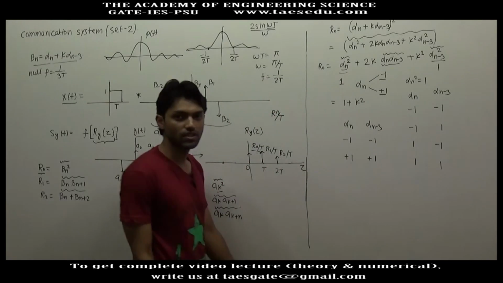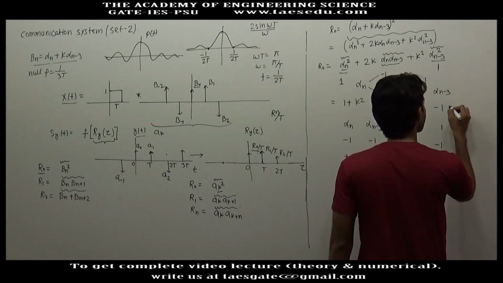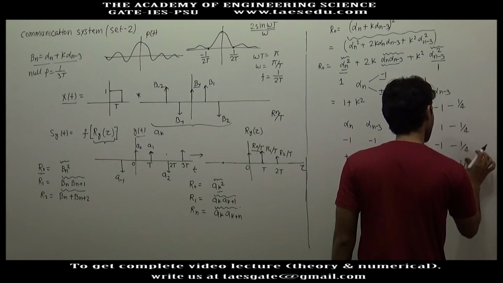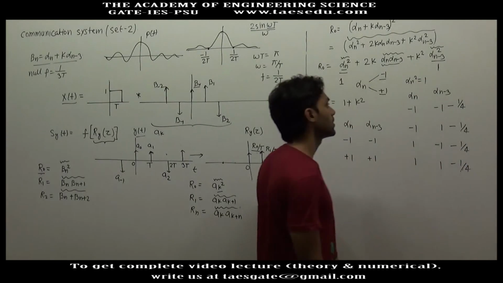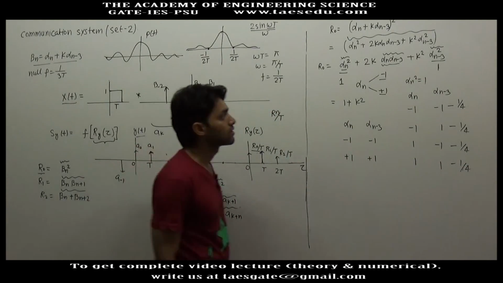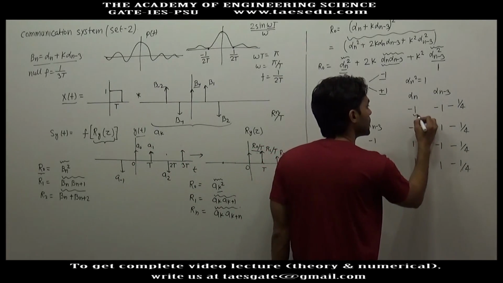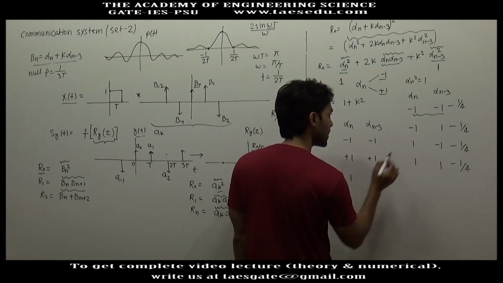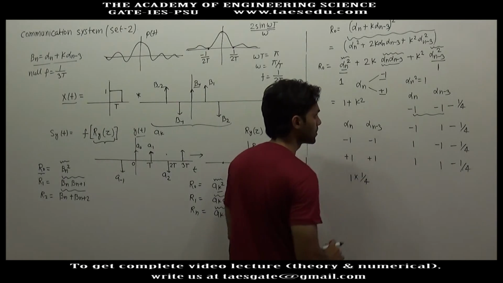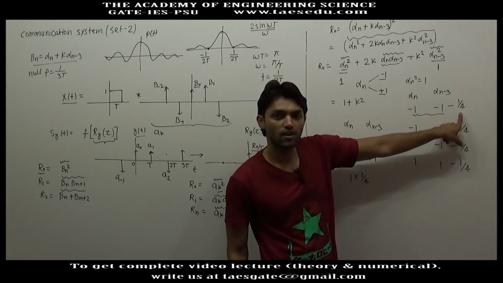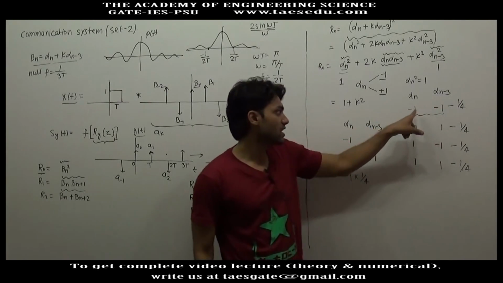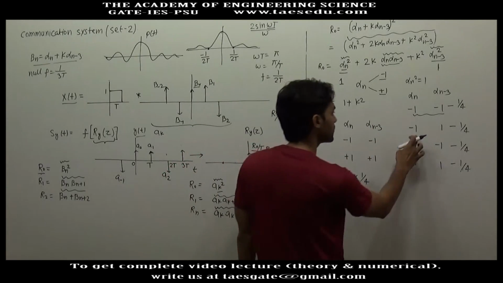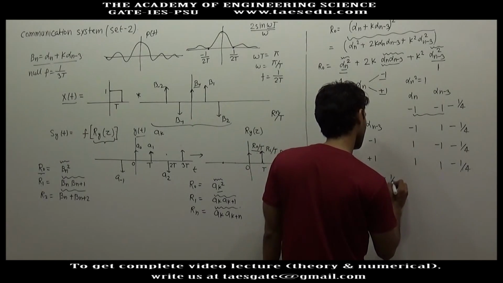There are 4 cases with equal probability, so each has a weightage of 1 by 4. Now to find the average of this multiplication, take all the products and multiply each with its weightage. The probability decides the weightage of each multiplication. We have to find the weighted average here. Here we have minus 1 into 1, and its weightage is also 1 by 4.